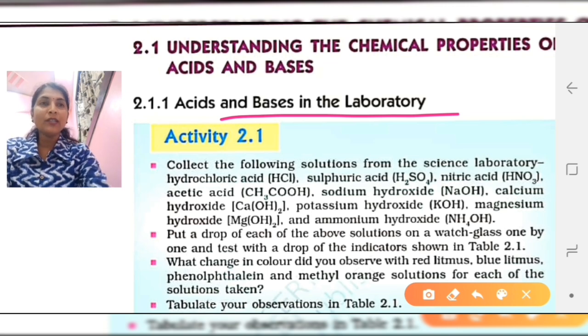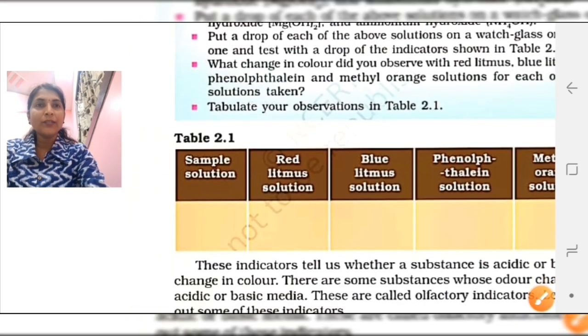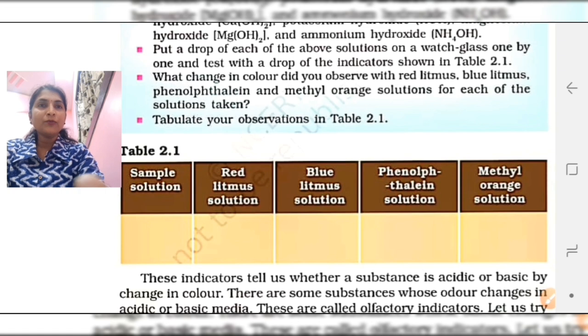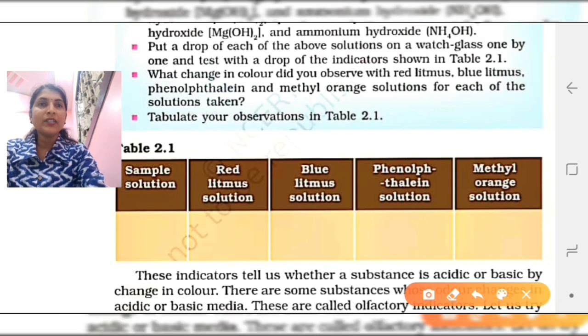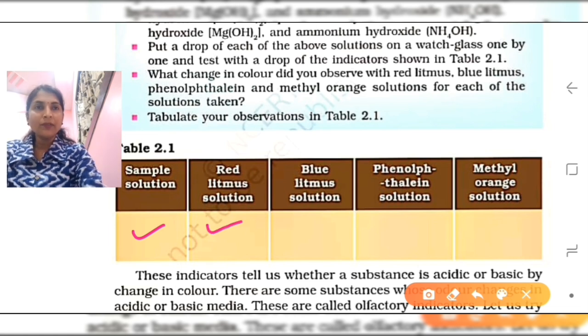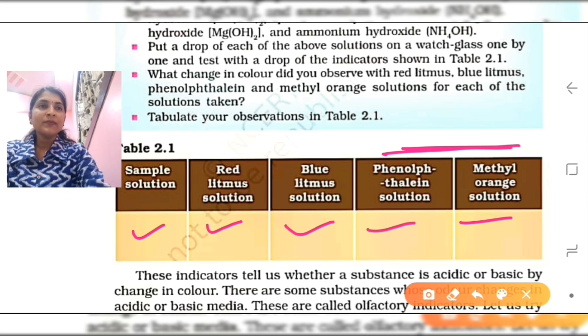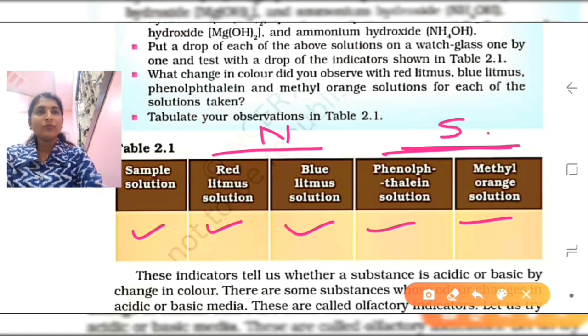So I will show here that you have to read this activity, and by reading the activity you have to fill the observations in the table. So here is the table downside, table 2.1, samples of solution. You can see here the samples of solution. You have to write what are the samples which are given in the above paragraph. Samples of solution you have to write, and when you take the samples of the solution, how it shows the changes here with the red litmus paper, blue litmus paper, and phenolphthalein and methyl orange. So these two are synthetic indicators, and the litmus paper, this one is the natural indicator and this one is the synthetic indicator or artificial indicator. So this information you have to learn.